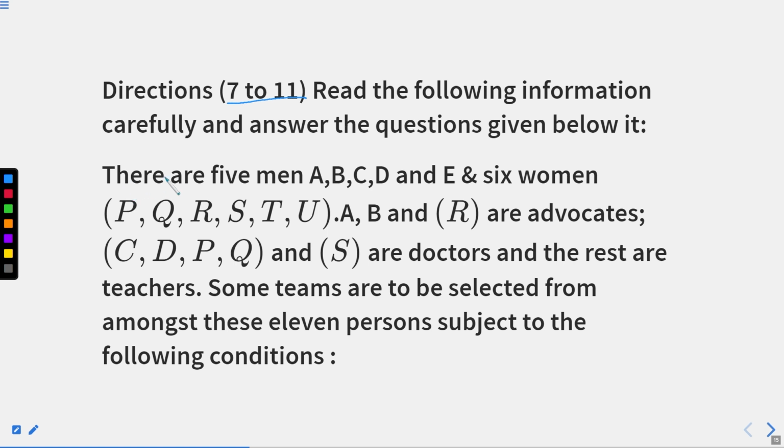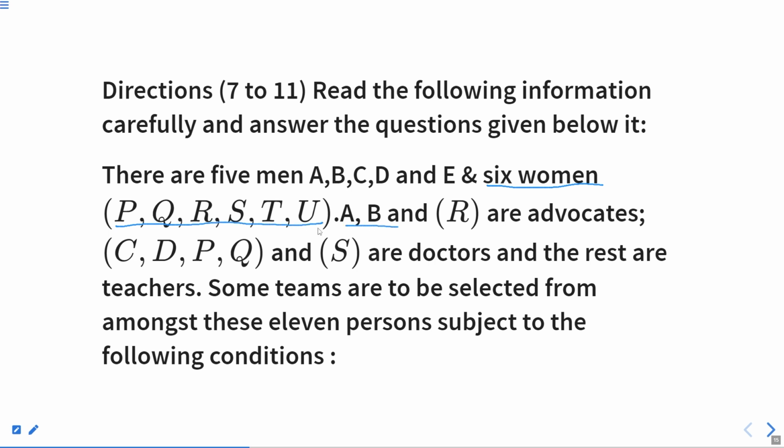So there are 5 men, that are A, B, C, D, E, and 6 women, that are P, Q, R, S, T and U. P, Q, R is 3, S, T, U are again 3.